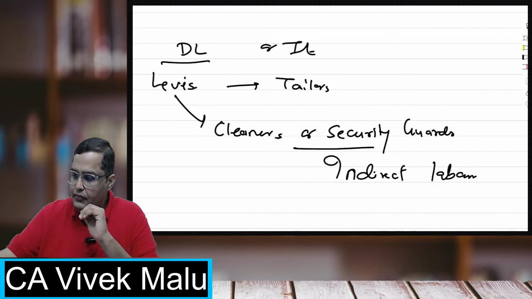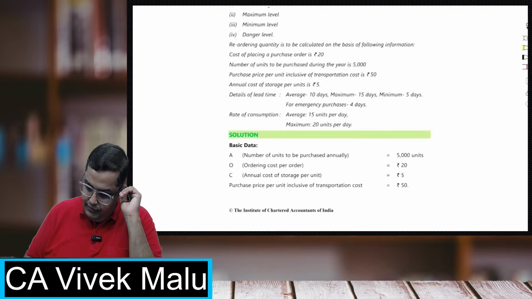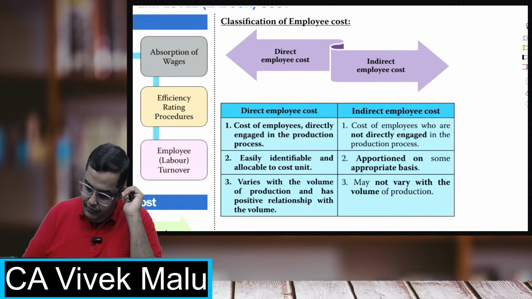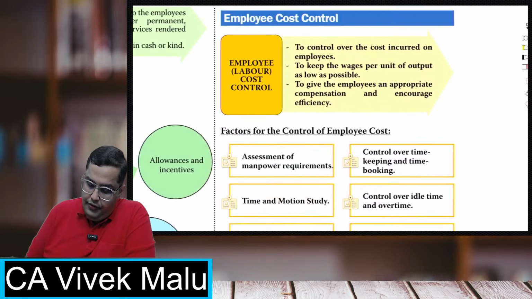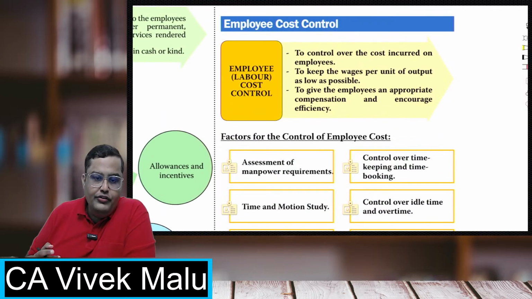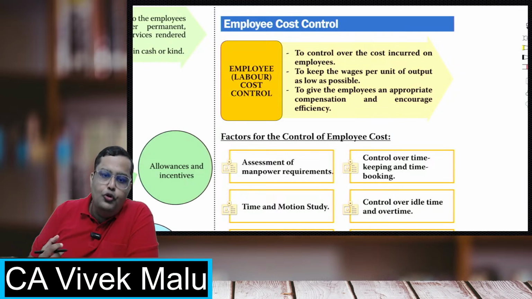Okay, now students, why do you have to control the employee cost? Similarly, material cost we also have to control. Why are we controlling this cost? See, materials is the most important element of the entire cost of the product, right? So if I want the cost of the output to be lower, then I want the cost of the materials also to be lower.